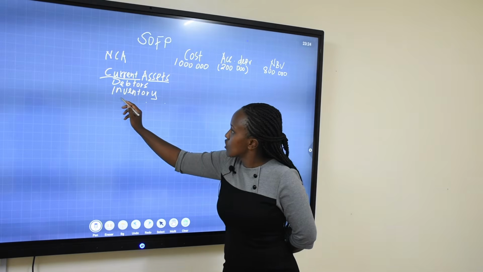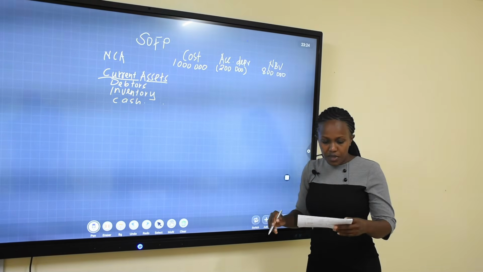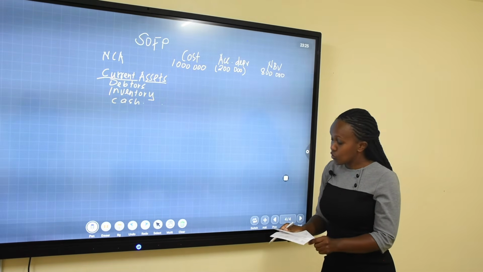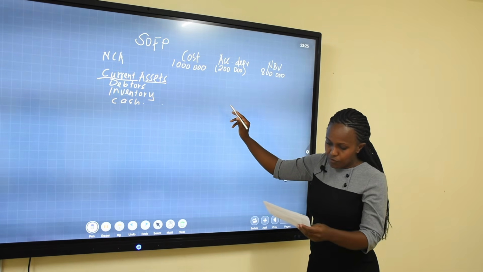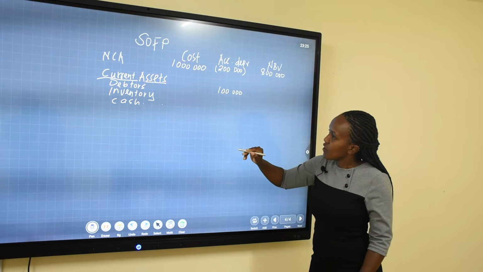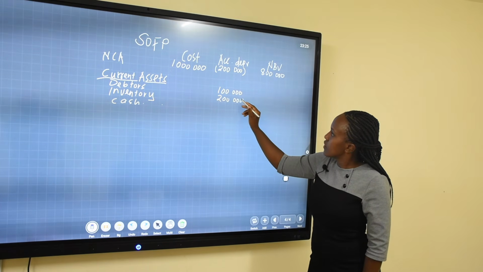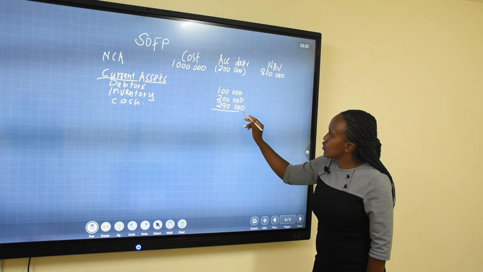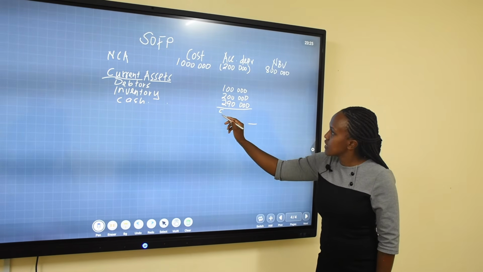We have cash. Those are our assets. We are going to use the middle column to show them. That is this middle column. So for debtors, we have 100,000. For inventory, we have 200,000. And for cash, we have 290,000. We are going to get a total of the current assets, which is going to be 590.